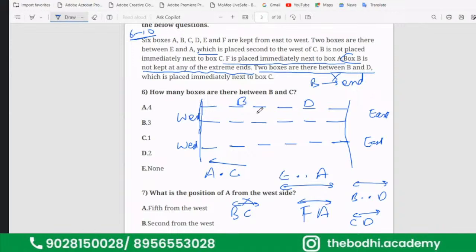So B will come here, D will come here, or you can take B here and D here, and one more fourth condition will come. You can take D here and B here. So now this condition is satisfied.